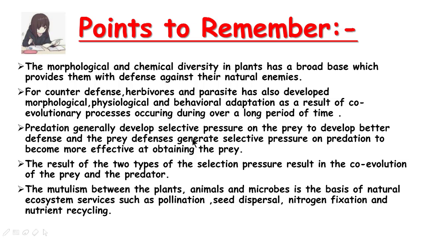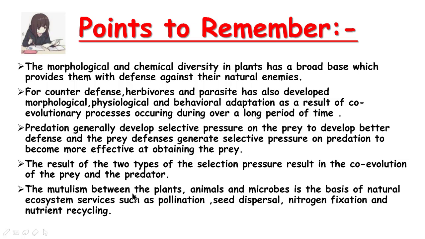Predation generally develops selective pressure on the prey. What do you mean by selective pressure? It is the pressure to develop better defense, and the prey's defenses generate selective pressure on the predator to become more effective at obtaining the prey. It means that the prey has a selective pressure to protect itself from the predator, while the predator has a selective pressure to find more strategies to obtain the prey. The result of the two types of selection pressure is the co-evolution of the prey and the predator.